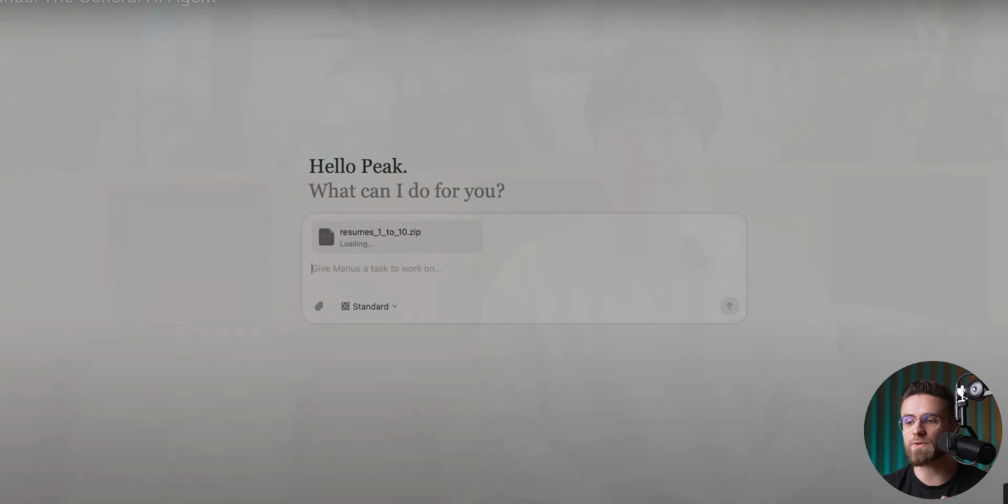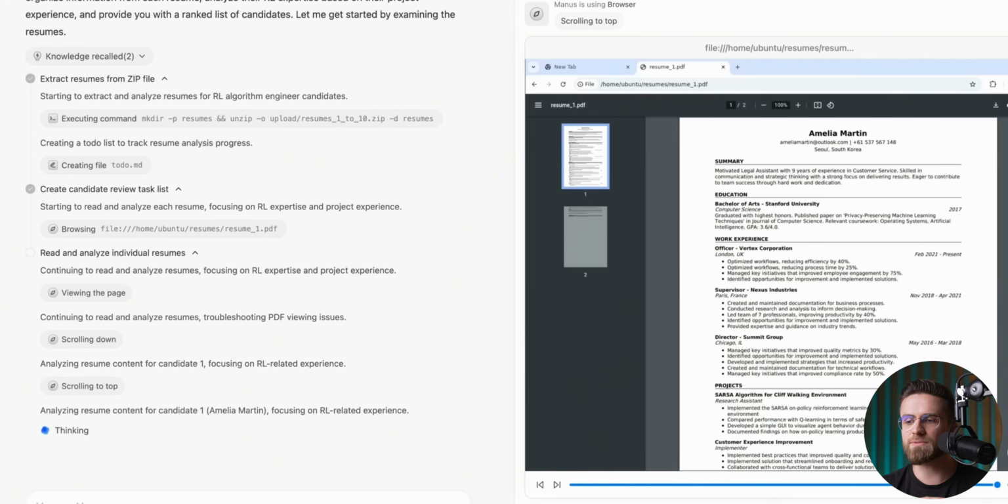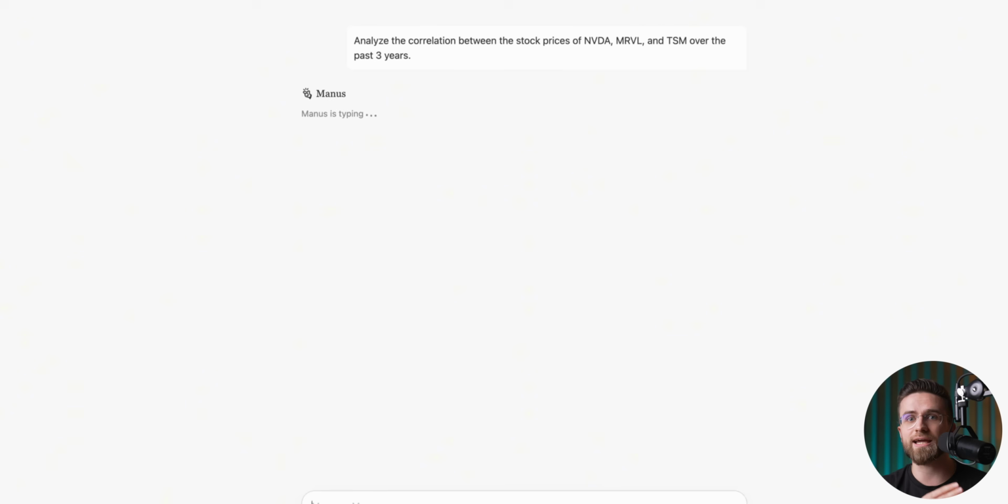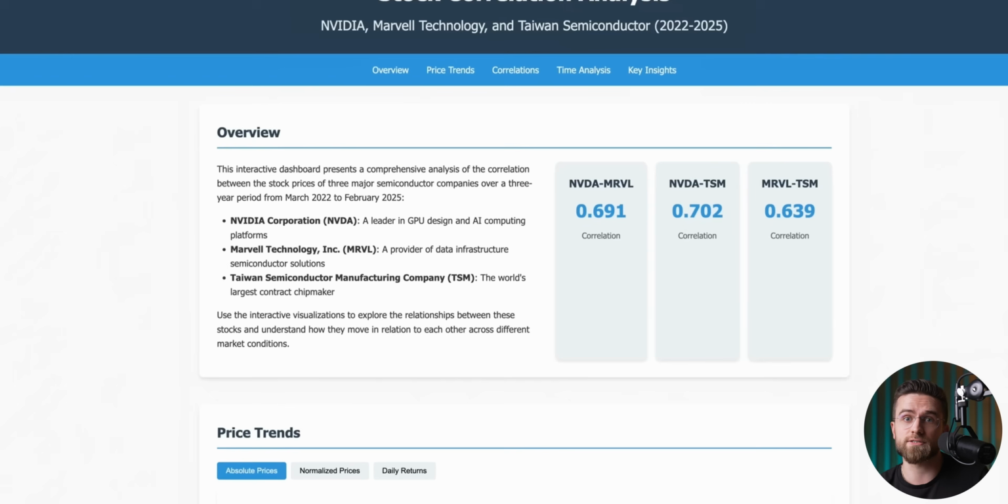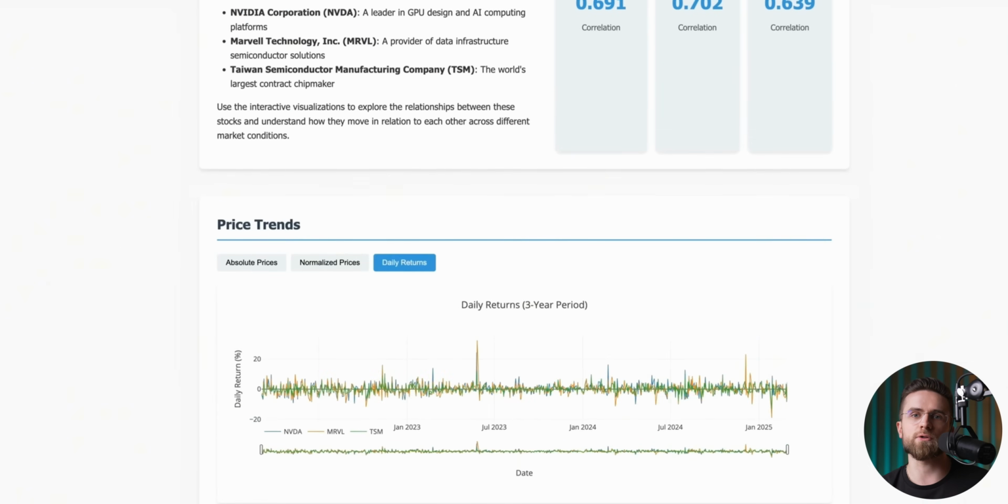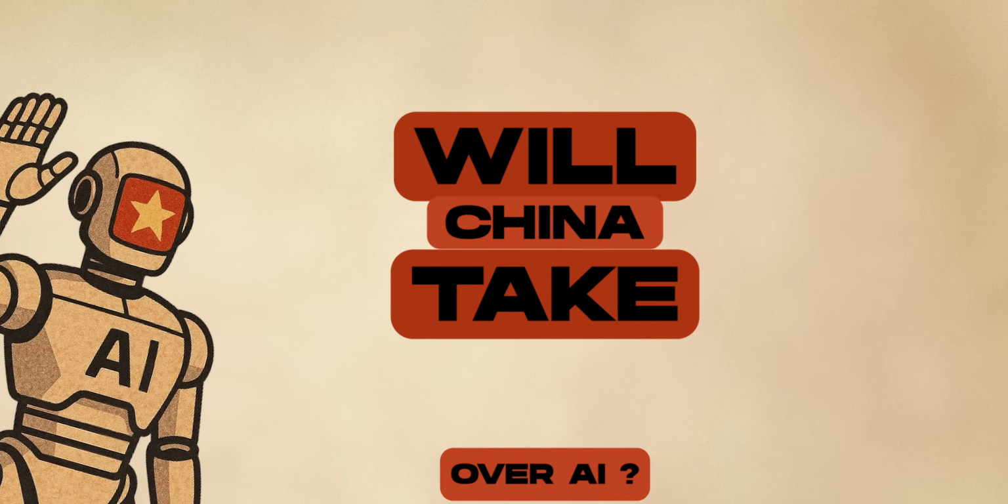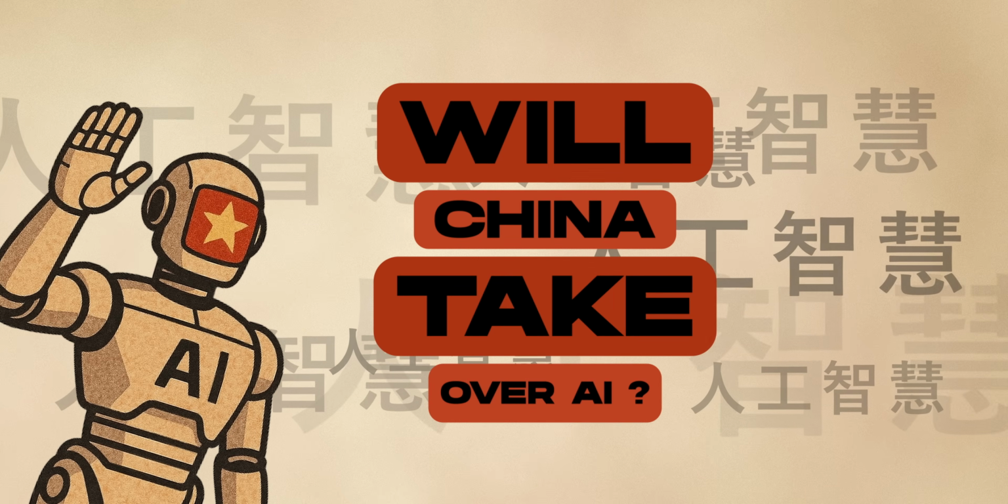Manus is probably the most exciting tool I want to try out. It seems to be the first real AI agent that can plan tasks on its own, carry them out, and deliver results for different kinds of work.